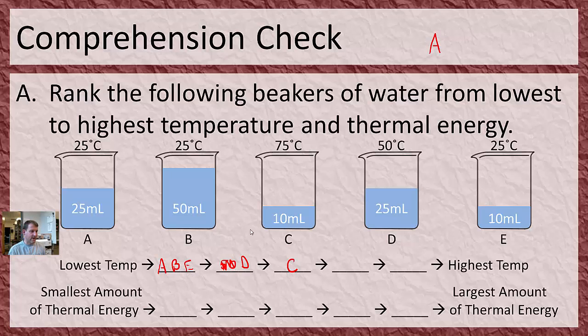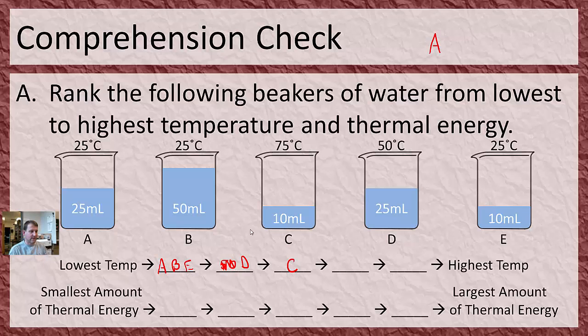So if I start there, I'm going to look over here and say, okay, look at B. B is the same temperature. So if I was just looking at temperature, I'd say it's totally the same energy. Problem is, it has twice as much stuff. So if I were to add up the kinetic energy of all the particles in this bottom 25 milliliters, I would get the same total energy, the same thermal energy as this 25 milliliters. But then I have to add up all the energy in the top 25 milliliters as well. So it's twice as much thermal energy.